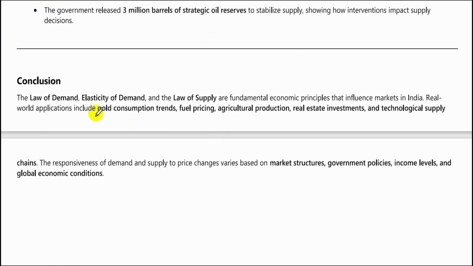The law of demand, elasticity of demand, and the law of supply are fundamental economic principles that influence markets in India. Real world applications include gold consumption trends, fuel pricing, agricultural production, real estate investments, and technological supply chains. The responsiveness of demand and supply to price changes varies based on market structures, government policies, income levels, and global economic conditions.